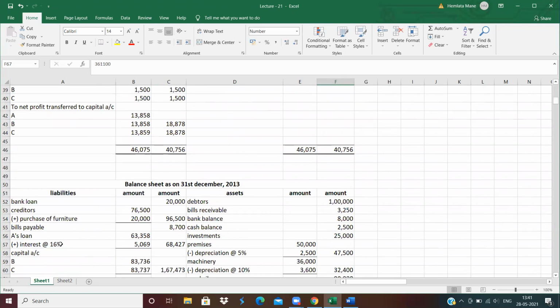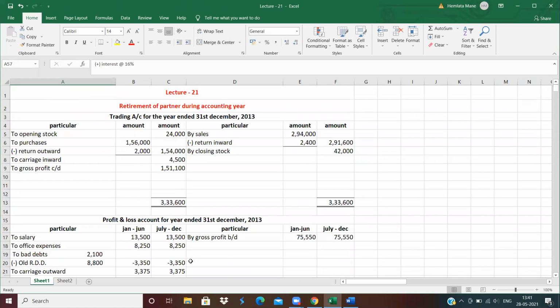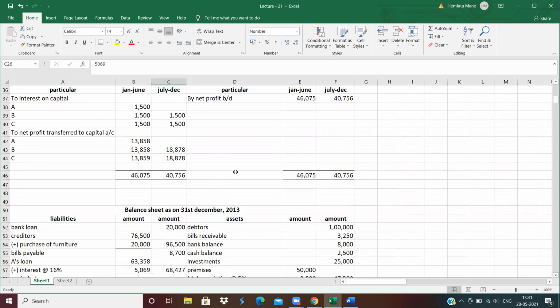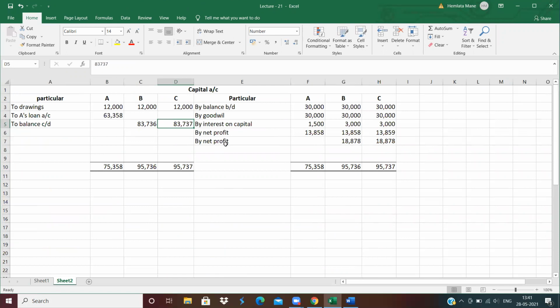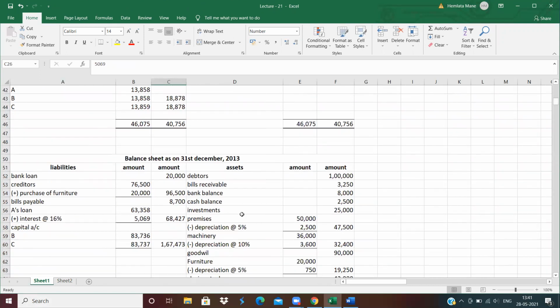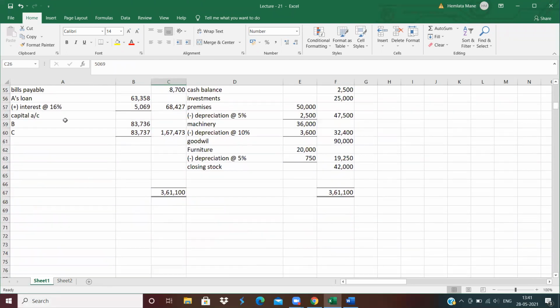Now calculate the interest on loan. The second effect of loan, P&L account debit side, second column. Now close the second column of profit and loss account. Same, close the second column of appropriation account. Then that balance transfer to the capital account. Now close the balance of B and C, balance transfer to carried down. This balance transfer to the liability side, capital B and C. And now close the balance sheet. Then your balance sheet will tally.